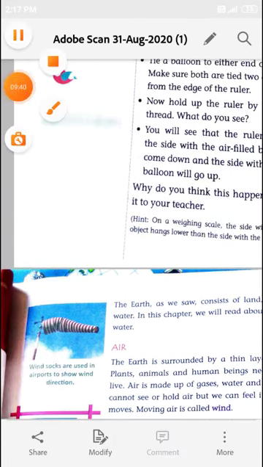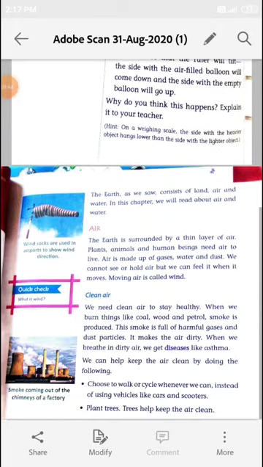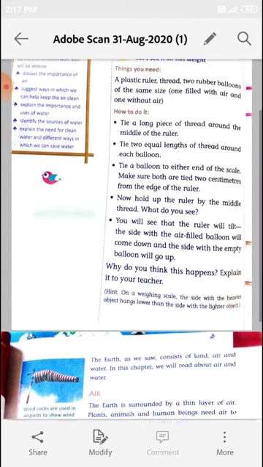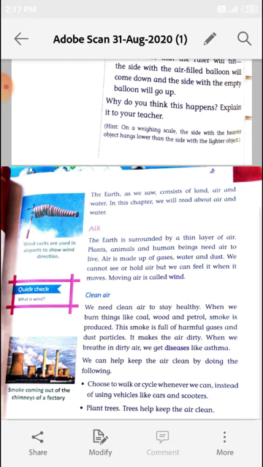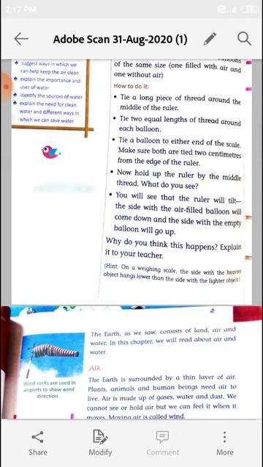Student, in this chapter, we read about air and clean air and how we can keep our air clean. Okay? The importance of air and the ways in which we can help keep the air clean.